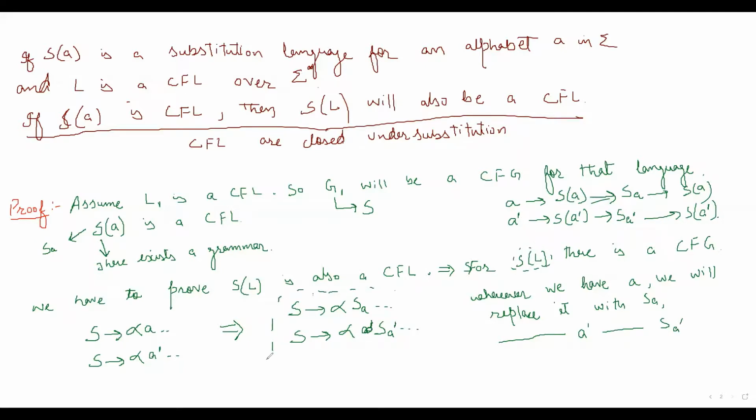Why for this particular language? Because this language contains strings formed from the substitution of each alphabet.